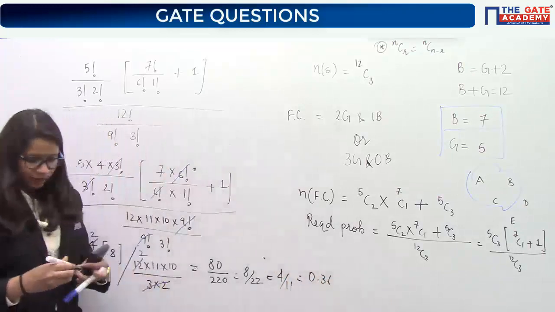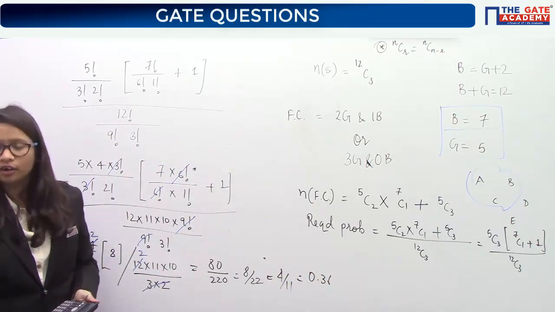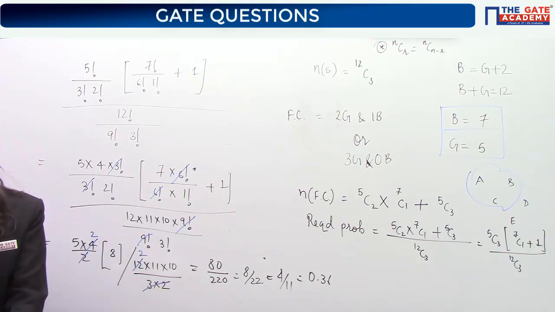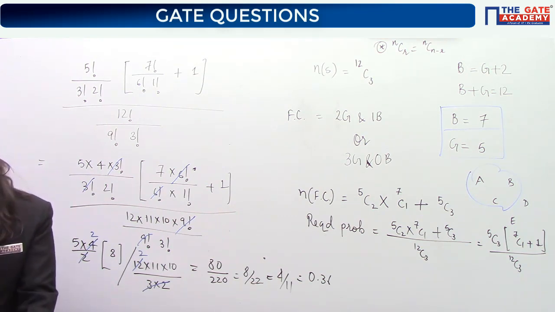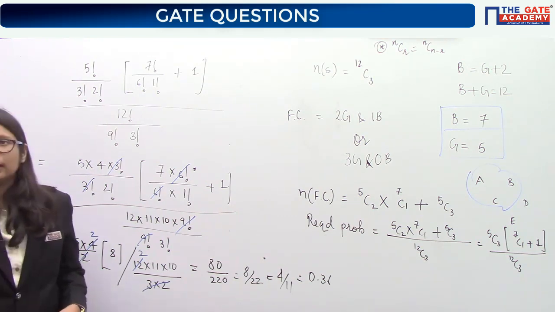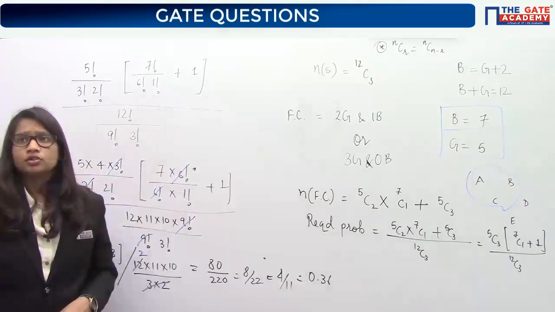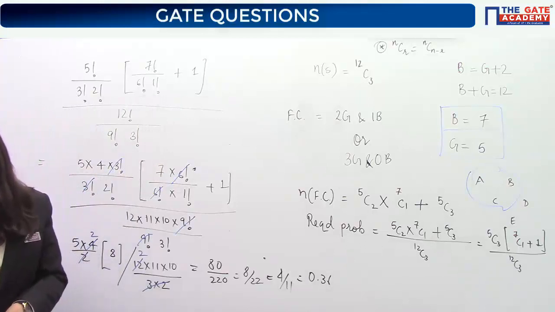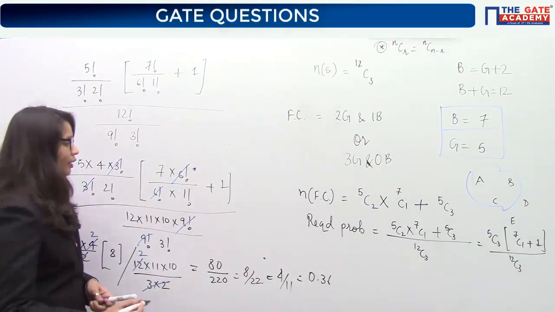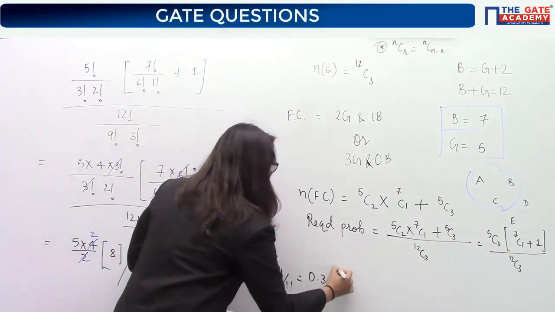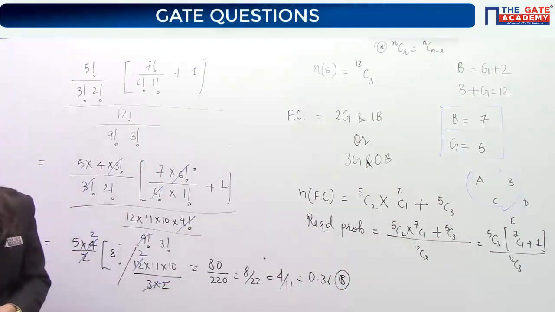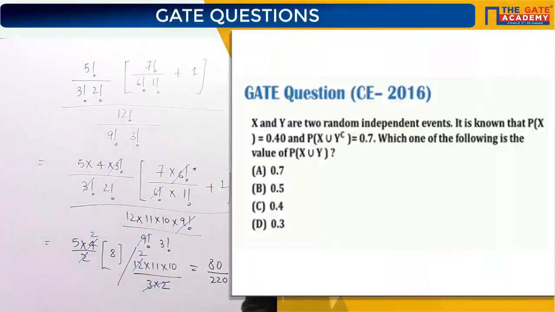0.36. And if I go by the options, what is the value of 324? So both of these values are approximately same. That's why that is your answer. That is what the trick was here. In this question, that is the trick that they have. Server error is there. So are you able to see this is the correct option, because the numerical value of option B and 4 by 11 is the same. Okay, next attempt this question.